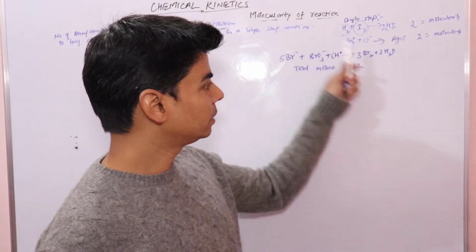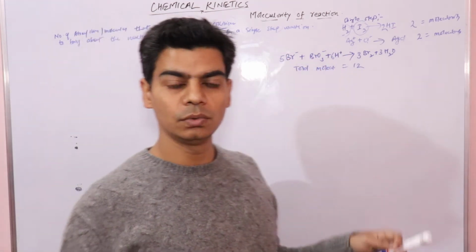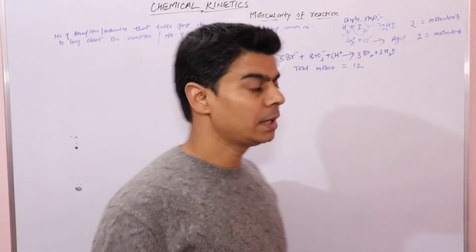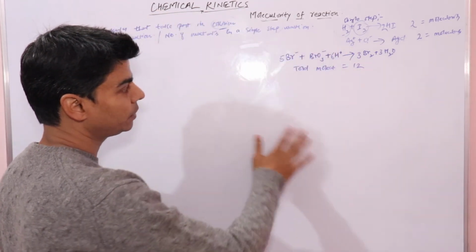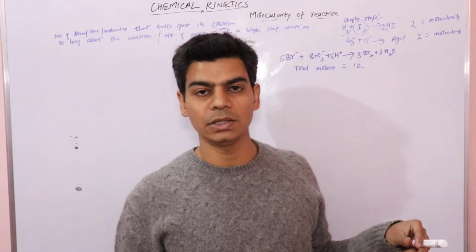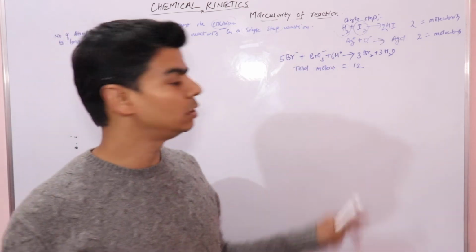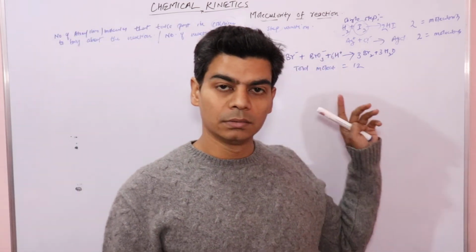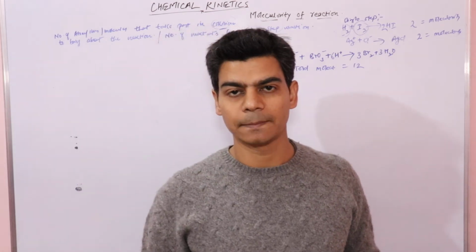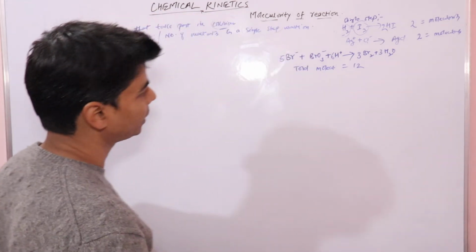I mean that these 12 molecules would not collide with one another in a single step. And the collision between these 12 molecules, or 12 ions, I'm sorry, these are not molecules, these are ions, takes place in multiple steps, not in a single step, right?